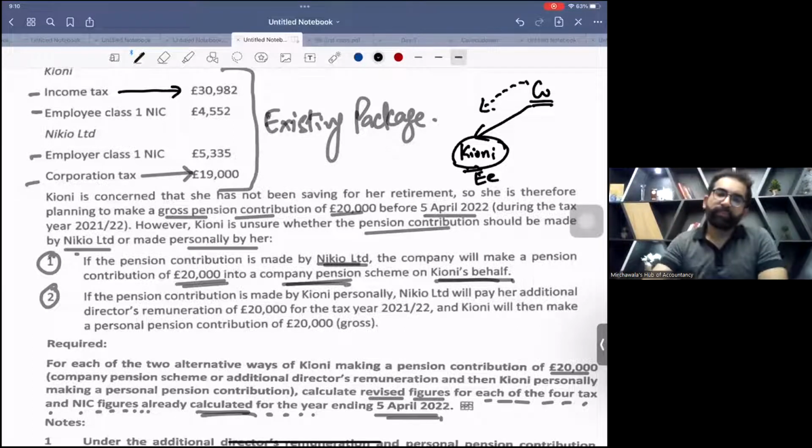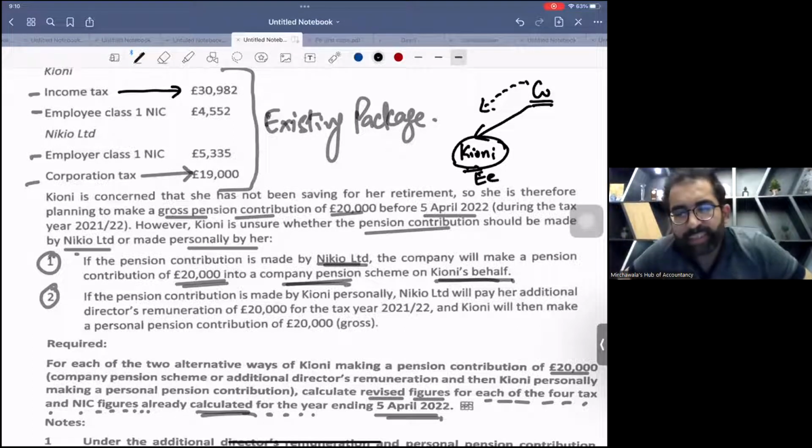One more thing. When there is no change in the employment income, there will be no change in class 1 employee NIC and class 1 employer NIC. Think deeply about it. No change.